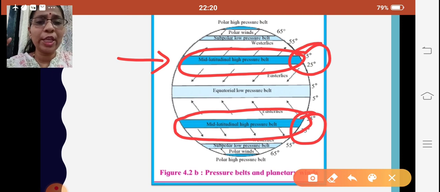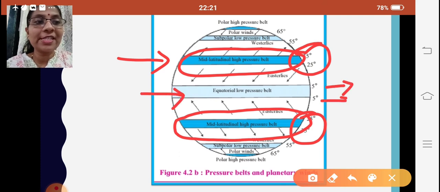So what have we learned? We learnt about the equatorial low pressure belts, formed 5 degrees north and 5 degrees south, and we learnt about mid latitudinal high pressure belts, which are formed in both the hemispheres from 25 degrees to 35 degrees parallels.